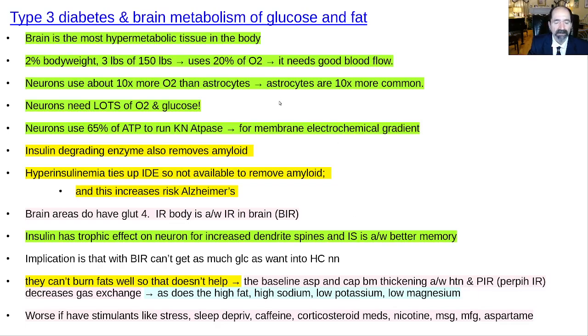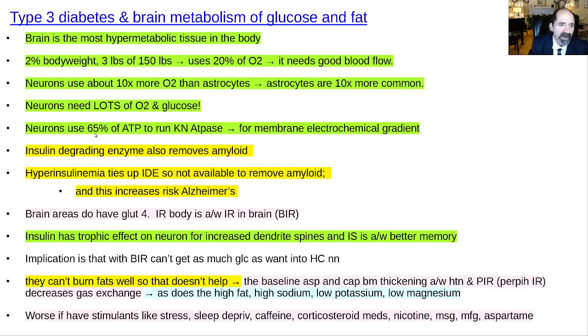Okay, a couple points about brain cell metabolism. The brain wants oxygen more than anything. Despite its small weight, it's only 2% of body weight, it uses 20% of the oxygen in the body. So it's like a vacuum, vacuuming up the oxygen and glucose. Okay, so you want to give it what it wants. Your brain keeps you alive.